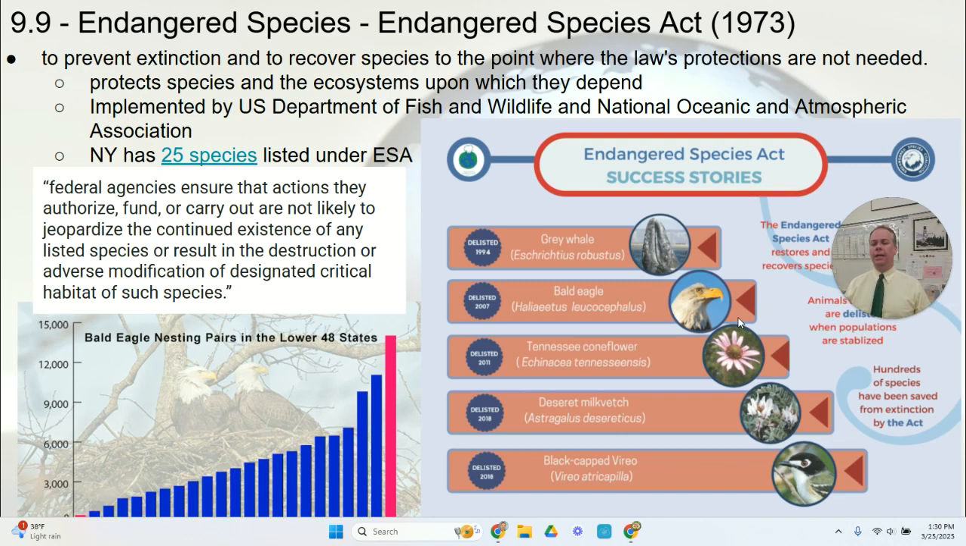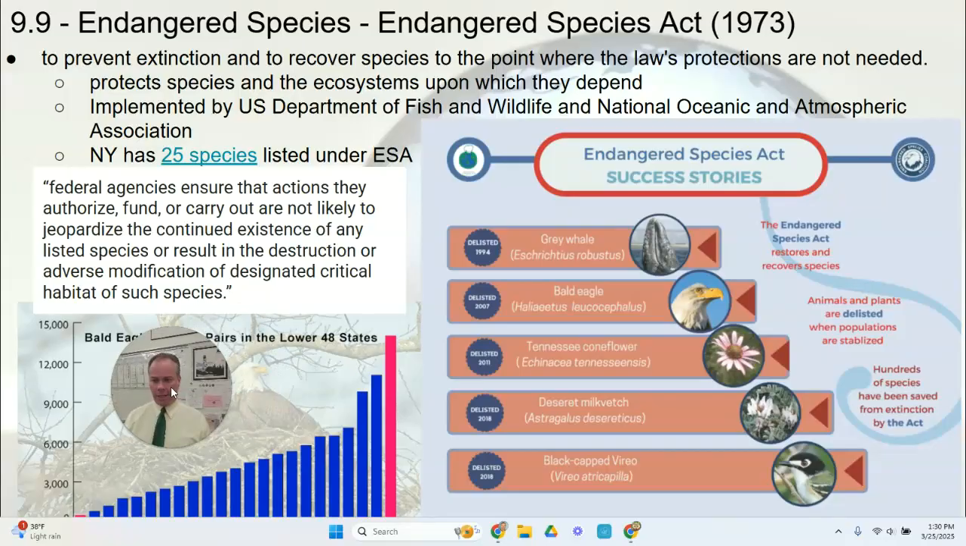So species are placed on the endangered species list, as it's called, and then they are protected under this law. It's sort of like the Superfund law, which attempts to remediate listed sites that are on the national priorities list. Species are identified that are most under threat, and they are protected under the Endangered Species Act.